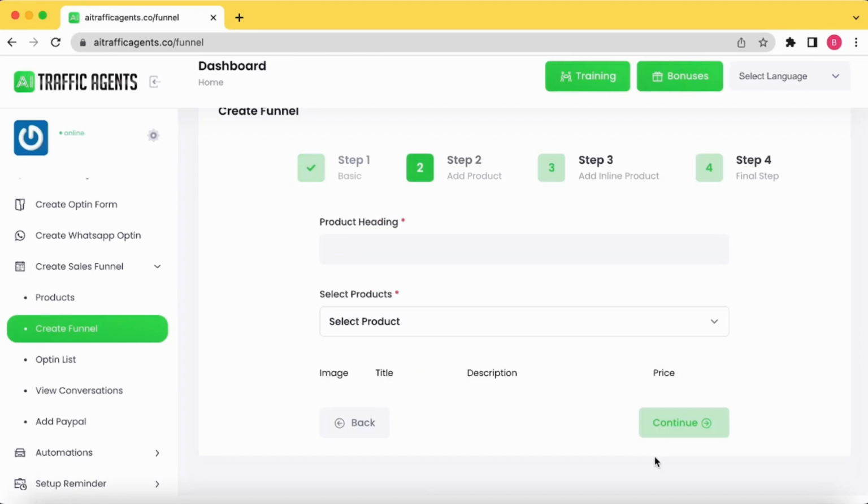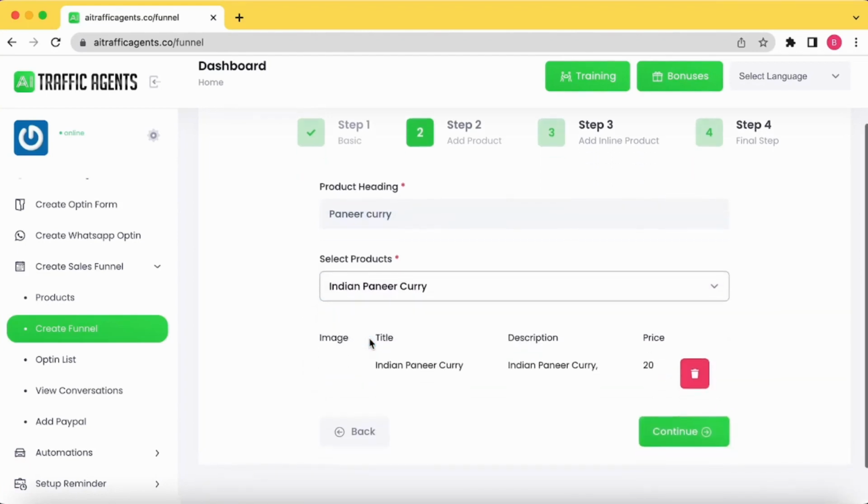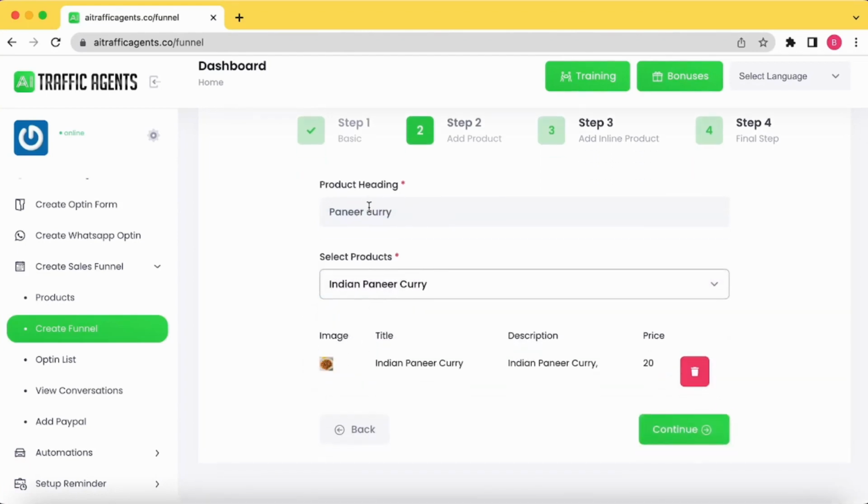Then I'll simply save this, and now I'll add the heading of the product, that is paneer curry, and I'll select the product from here, Indian paneer curry. This is the listing. This product heading is just for our understanding.